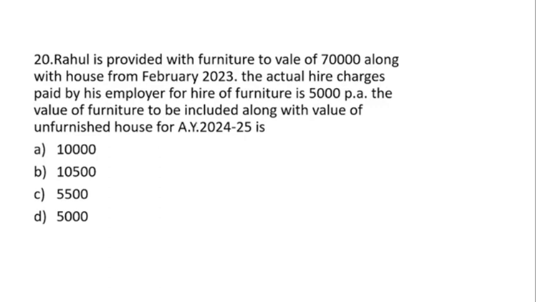So there are some rules you need to follow. This question is related to rent free accommodation, and here are the conditions.